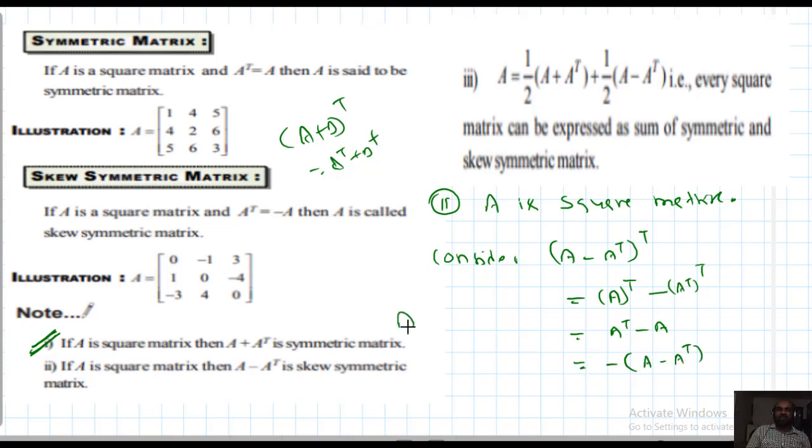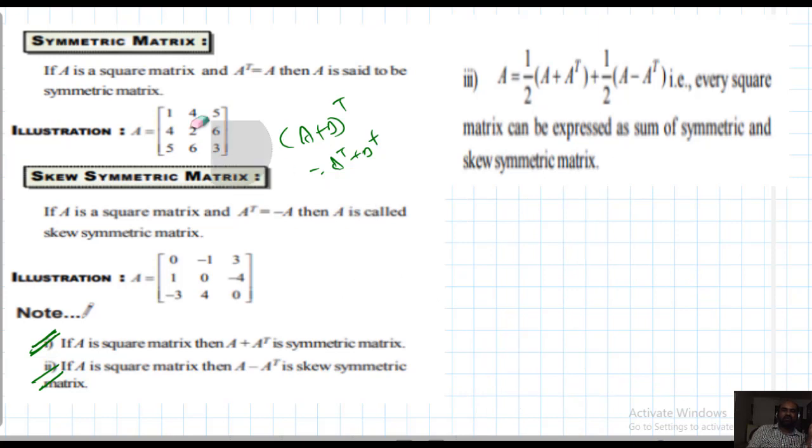Already explained: A minus B matrix is always equal to minus of (B minus A) matrix, a scalar multiplication with minus 1. That scalar is minus 1. So what did I get here? (A minus A transpose) whole transpose equals minus of (A minus A transpose), meaning K transpose equals minus K. That is, A minus A transpose is skew symmetric. Skew symmetric. Okay, so the second also is proved.